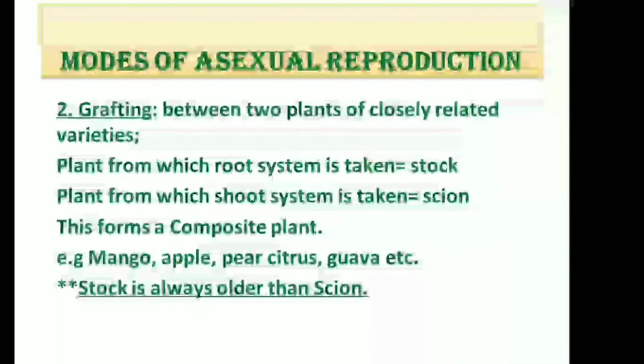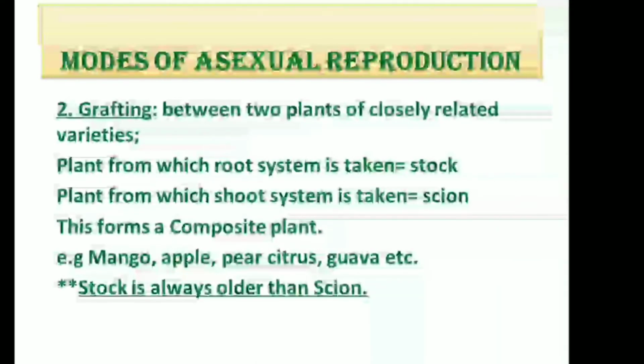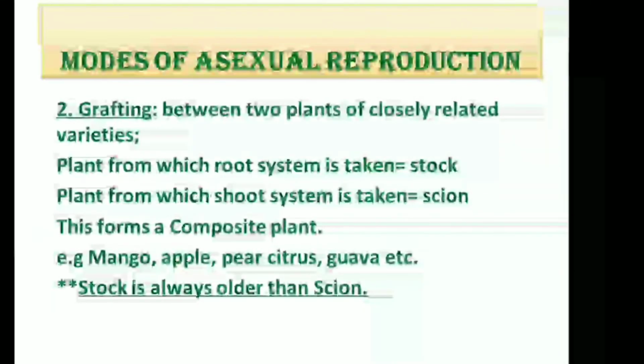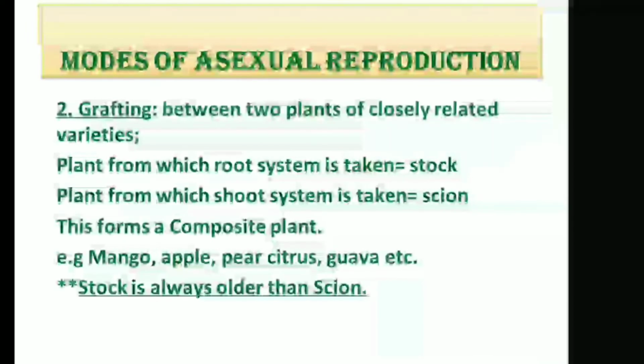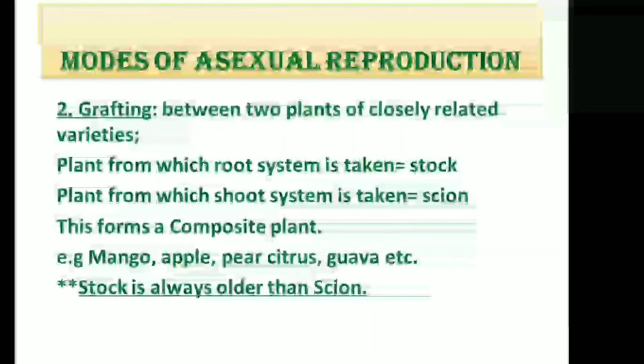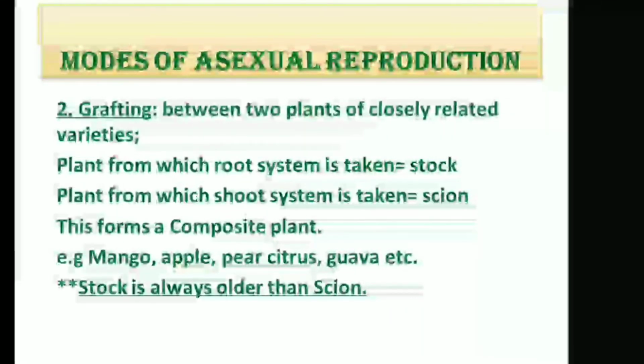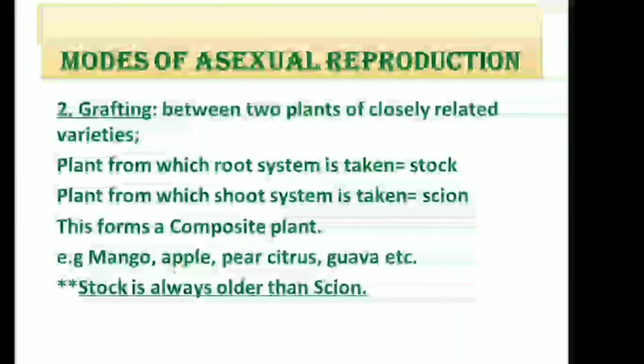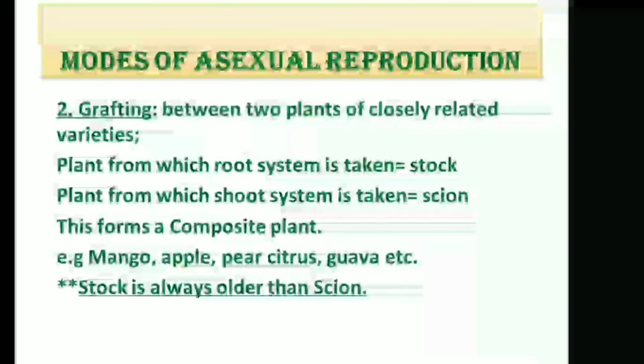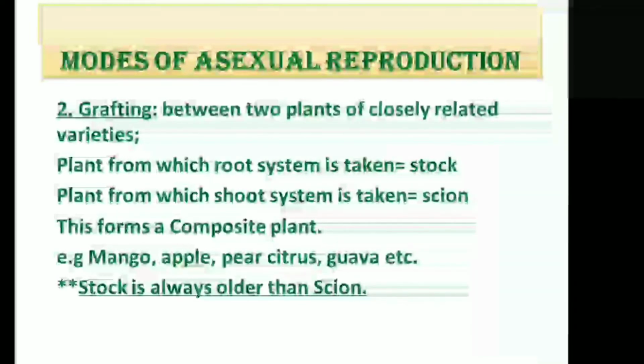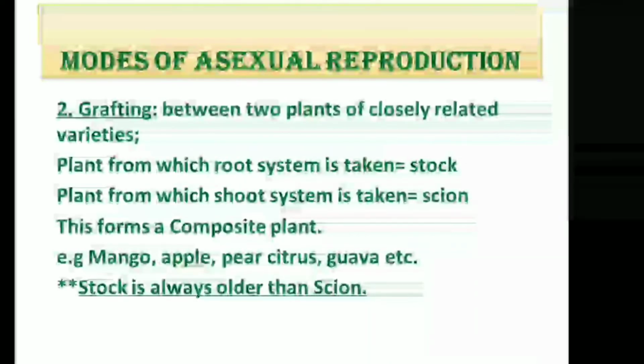Then the next method is grafting. It is very important because it is the most common method of vegetative propagation. Now grafting happens between two plants of closely related varieties. The plant from which the root system is taken is known as stock, and the plant from which the shoot system is taken is called a scion, and this forms a composite plant. It is found in mango, apple, pear, citrus, etc.